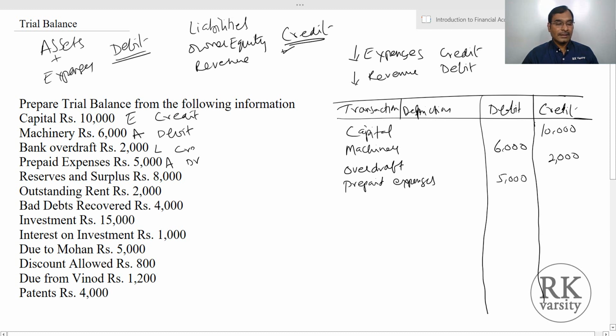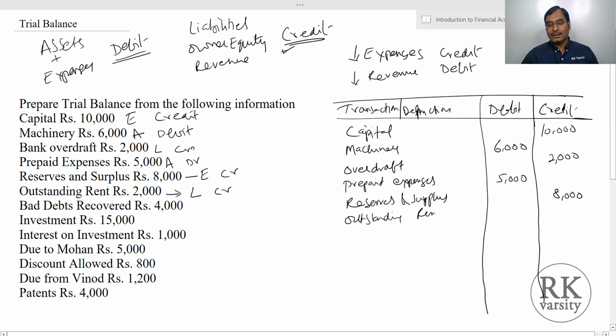Then reserves and surpluses, this belongs to the owners, that is the equity, so credit side. Reserves and surplus, and 8000, this is on the credit side. Now outstanding rent, you have to pay the rent. Outstanding is the rent you have not yet paid. So this is a liability. So liability is on the credit side. So outstanding rent rupees 2000.